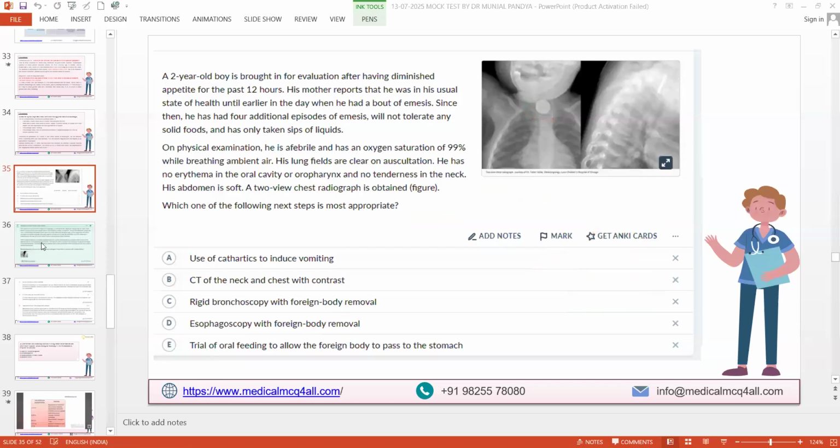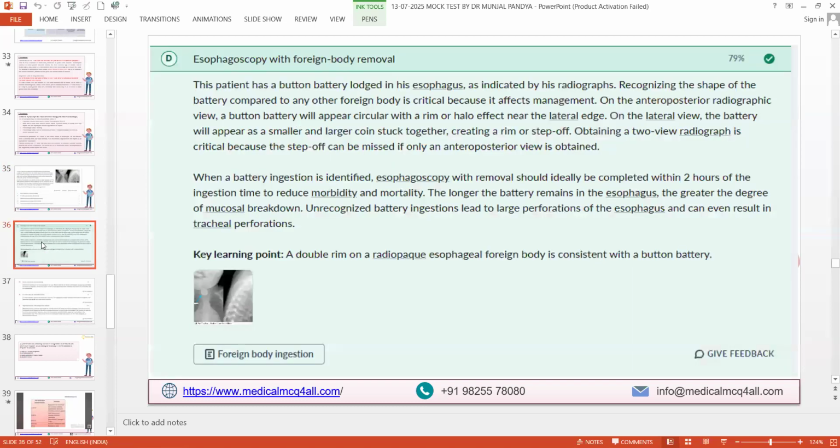Here I'm not going into much detail. The patient has a button battery lodged in the esophagus as indicated in the radiograph. Recognizing the shape of the battery compared to other foreign bodies is critical because it affects the management. On the anterior-posterior radiograph view, the button battery will appear circular, with a rim and halo effect near the lateral edge.